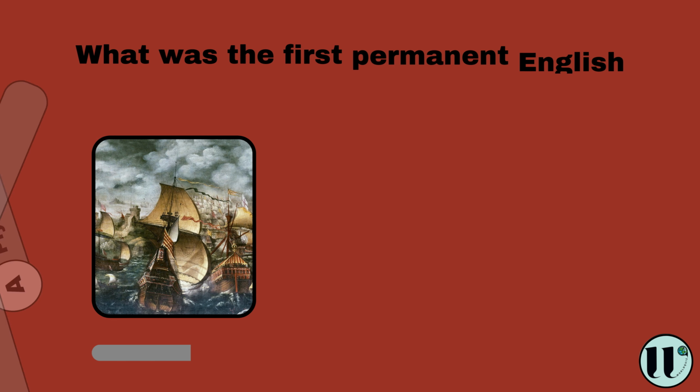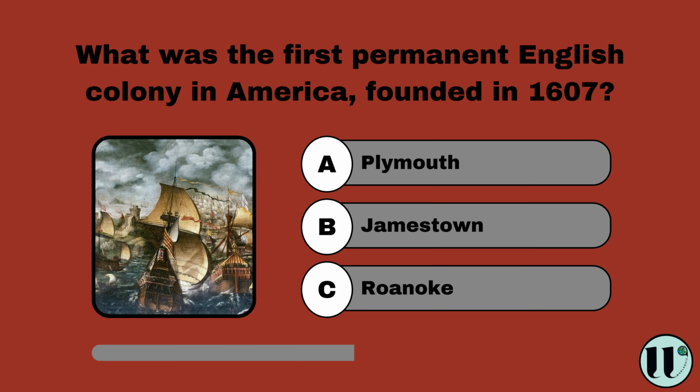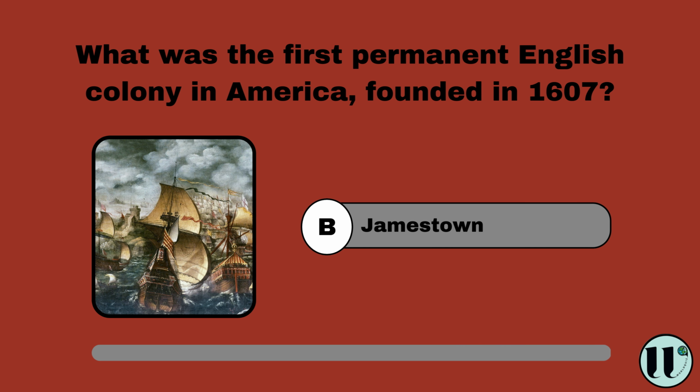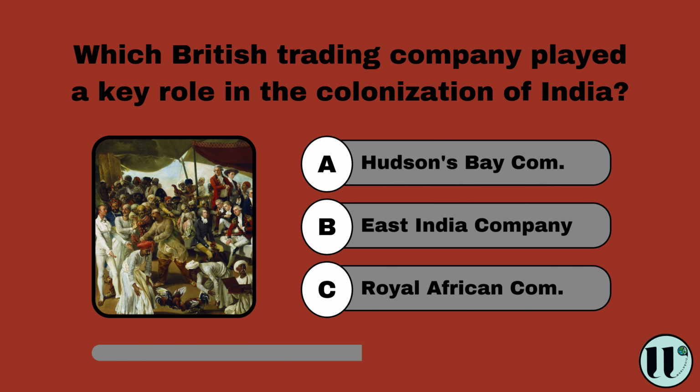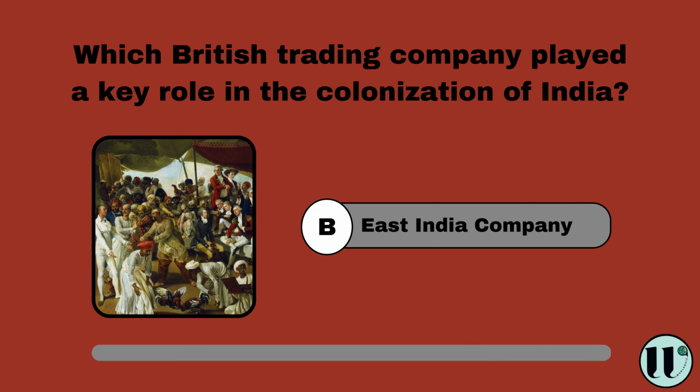What was the first permanent English colony in America, founded in 1607? Plymouth, Jamestown, Roanoke. Jamestown. Which British trading company played a key role in the colonization of India? Hudson's Bay Company, East India Company, Royal African Company. East India Company.